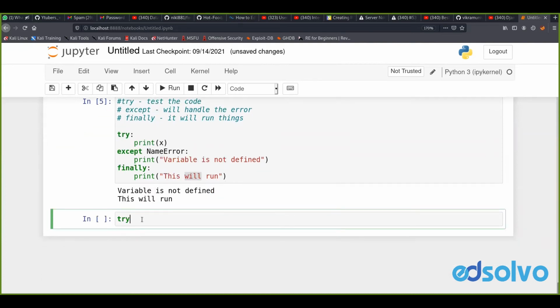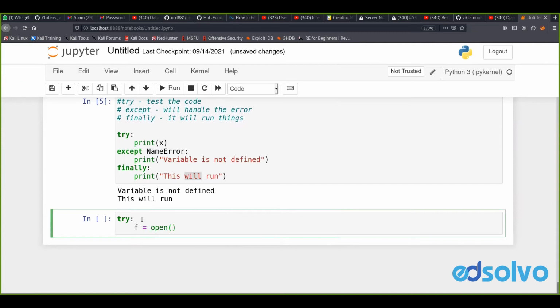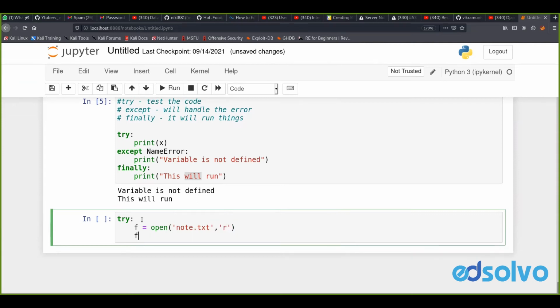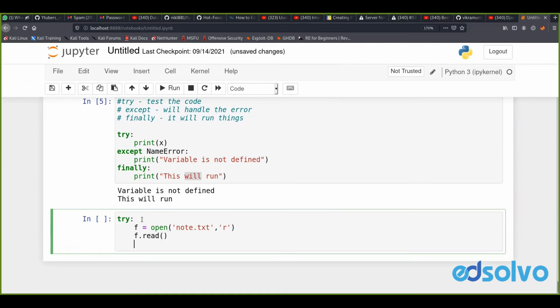Okay, so one more example. I just want to try f equal to open. I'm opening some file. I have a file known as note.txt in my current directory. I have opened it in read mode, and I said f dot read, so it will read everything for me.